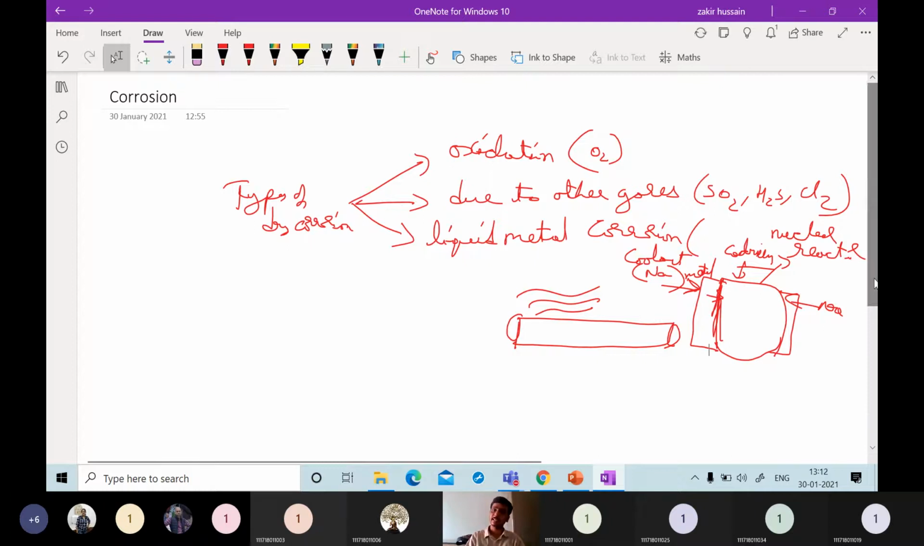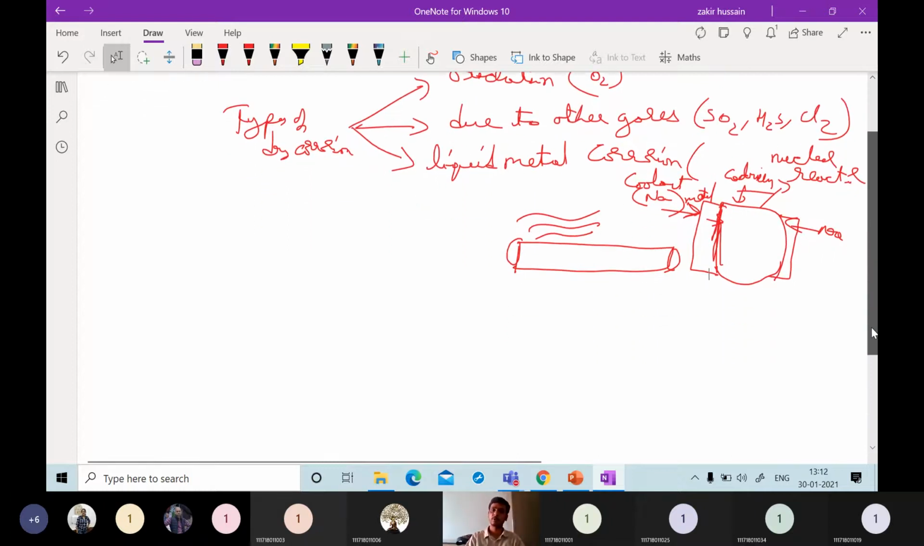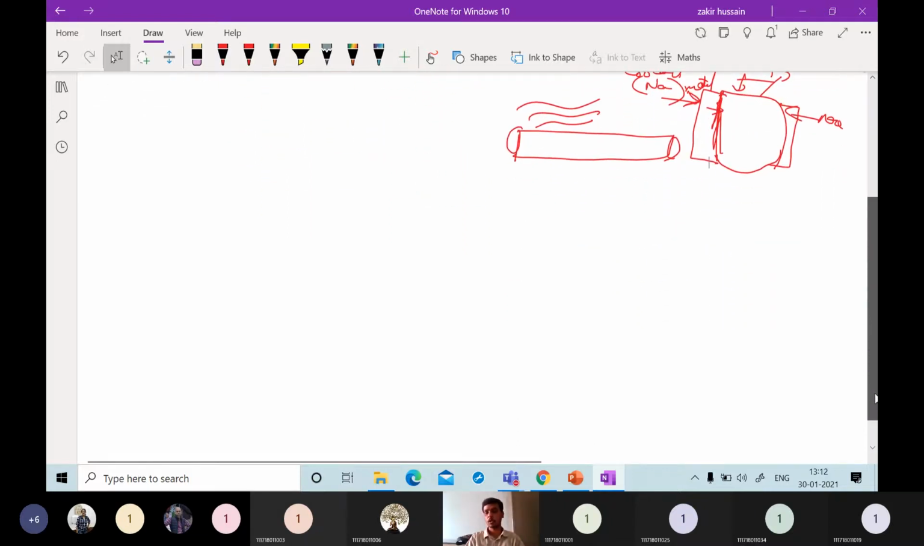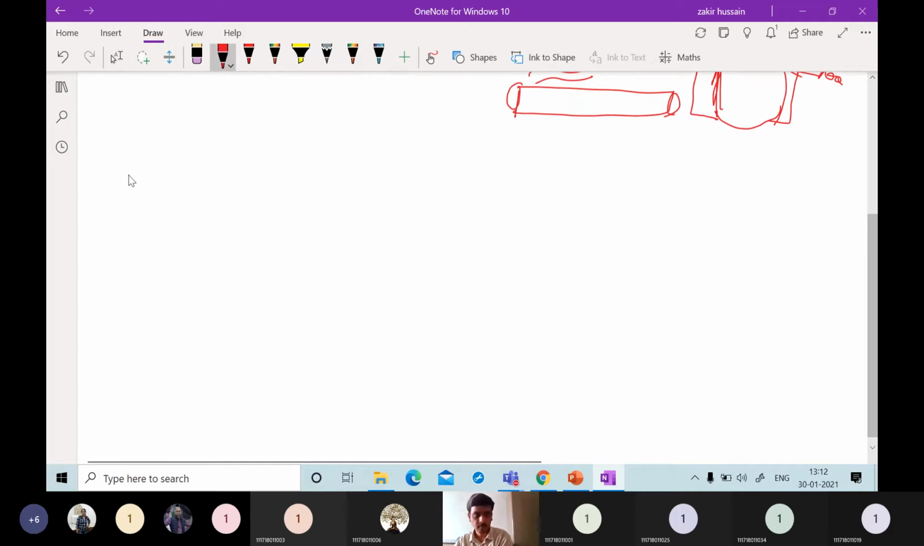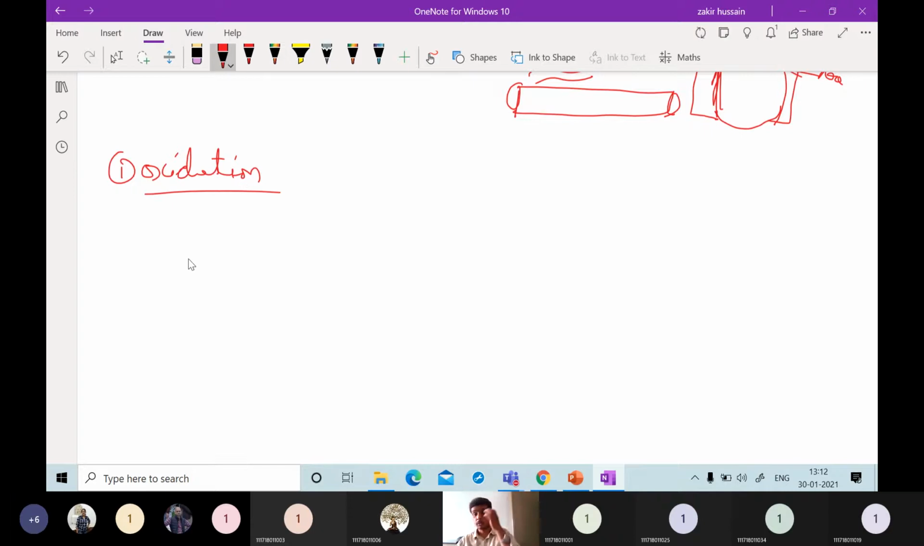So what is the mechanism in the first type of dry corrosion, which is oxidation corrosion? For example, if a metal is there in solid form, then this metal will just lose electrons. Its electrons will be lost, so M plus n electrons will be lost by this metal.